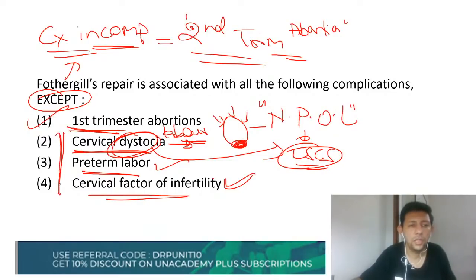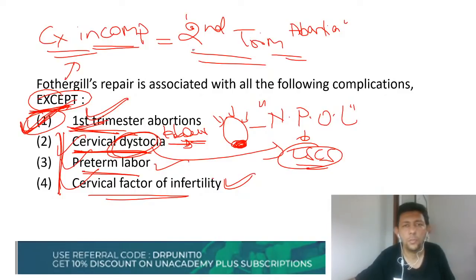So options 2, 3, 4 are all complications of Fothergill except option number 1, which is the answer. Okay, first is the answer. It will not cause first trimester abortion, it will cause abortion in the second trimester. So this is understood to all of you. Cervical dystocia, preterm labor, infertility, and mainly cervical incompetence.